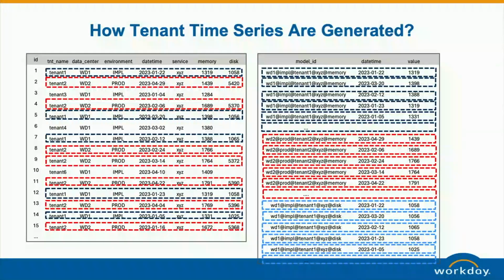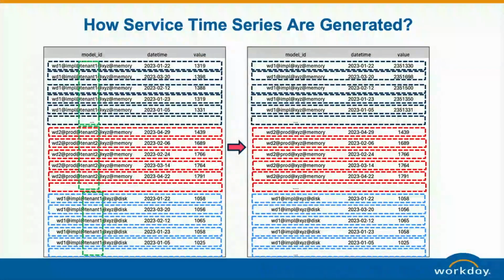And once this is done, in reality we can have different aggregations. For example, I want to do the memory forecasting at the service level. Then here we do the aggregation for this tenant, and we generate this in the formatting stage. Using Spark, this is very straightforward. But if you repeat this manually, it's going to take time. Here you can very quickly format the data to generate the different time series. For the service, we just need to add one more step, and for the service level, memory forecasting or disk size forecasting can be generated very quickly.